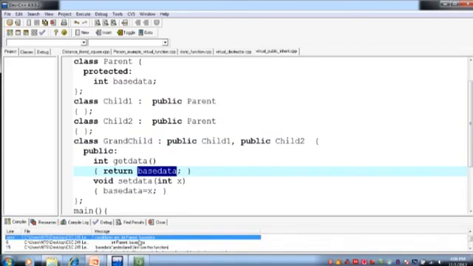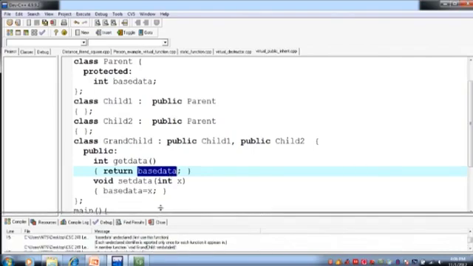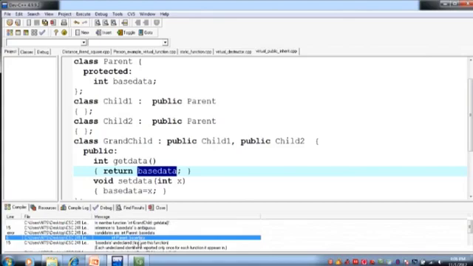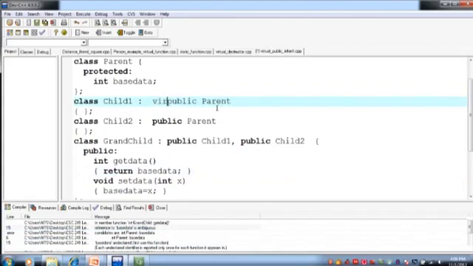So the copies are int parent base data, int parent base data. So दोनों classes के पास, because int parent base data जो है वो child 1 के पास है, इसी तरह से int parent base data जो है वो child 2 के पास है, ठीक है. So इसमें kind of duplication आ रही है, right? So to solve this problem, we have to make this kind of inheritance a virtual inheritance.